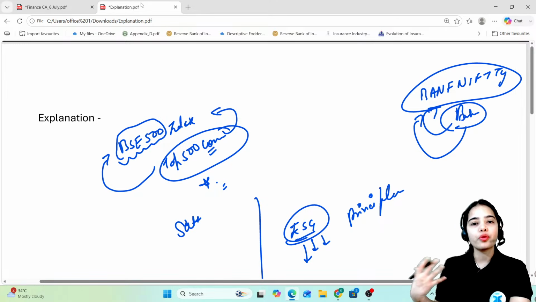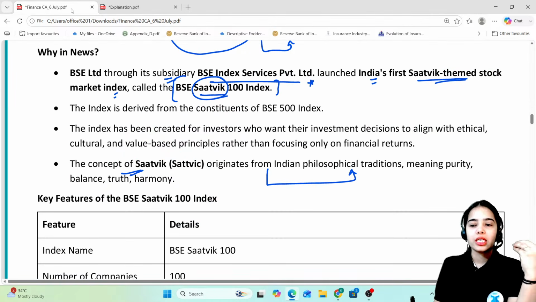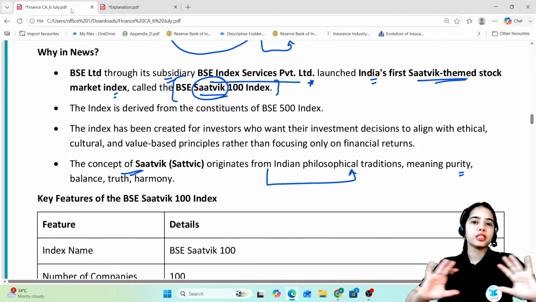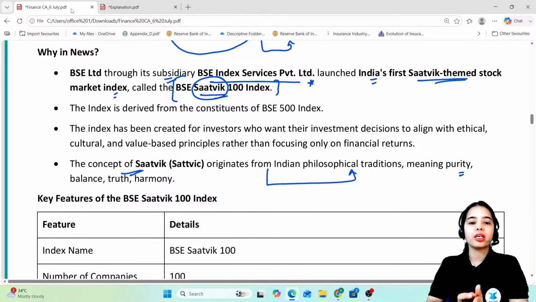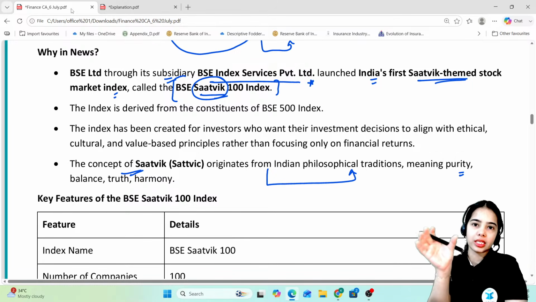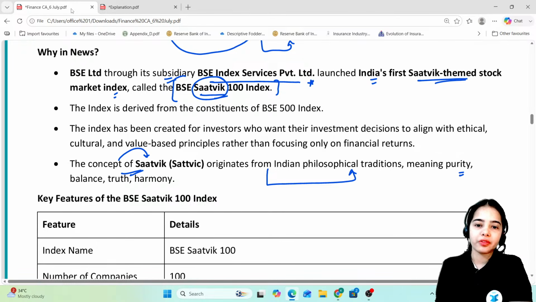Satwik principles are more philosophical in nature. They are based on values such as purity, balance, truth and harmony. So basically this BSE Satwik 100 index does not depend on other factors. It only depends on the Satwik meaning. The concept of Satwik originates from the Indian philosophical traditions.